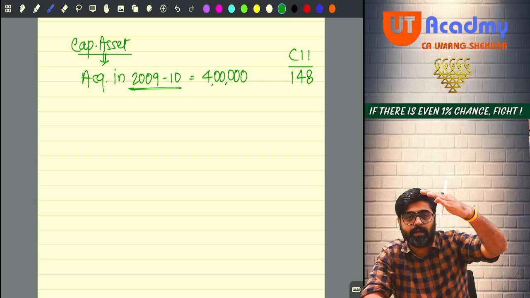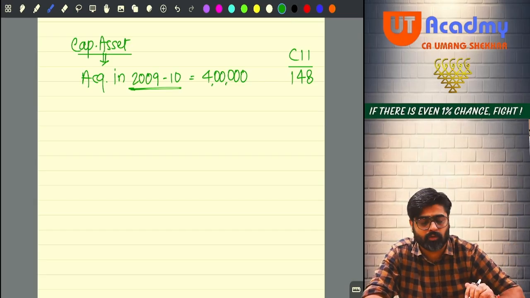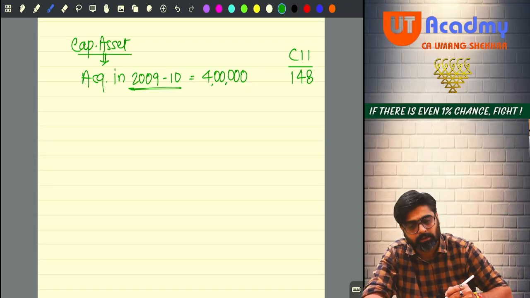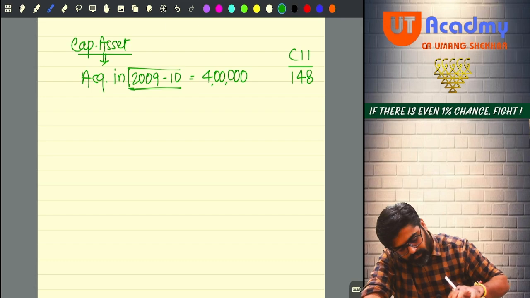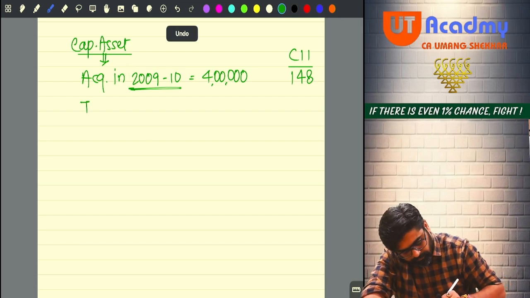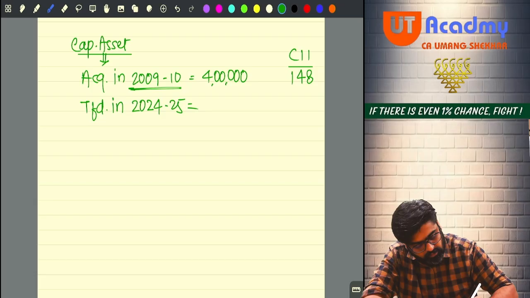Now the same asset which I acquired in 9-10, I am selling in 2024-25. So the capital asset which I acquired in 2009-10 is now being transferred in 24-25 when the CII is 363.